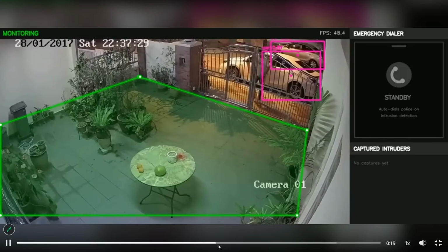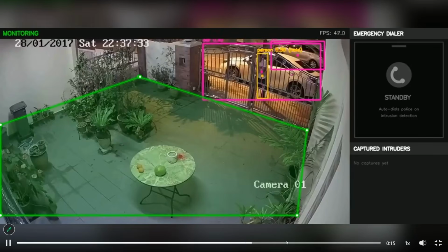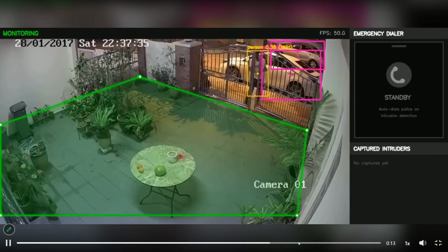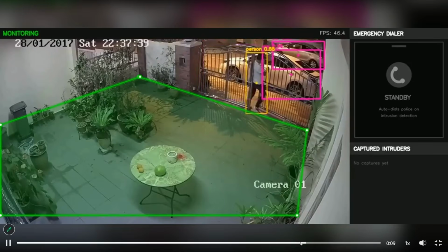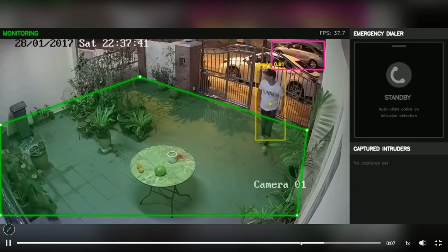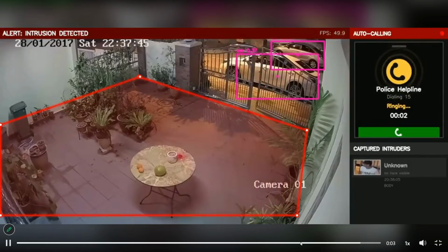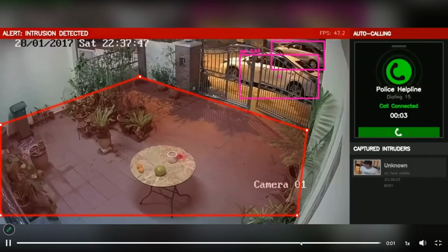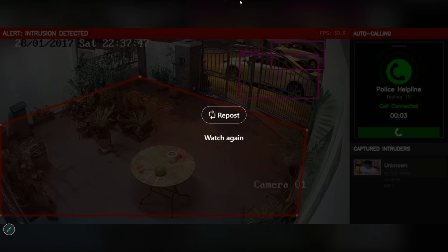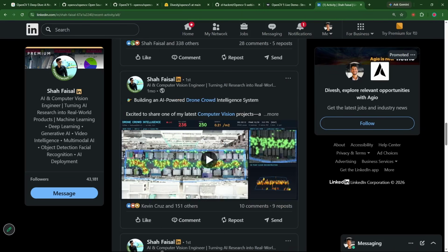So we can see this guy is entering. This guy is trying to break in. All right, this guy is trying to sneak in, and once this guy sneaks in, we will be able to do something. See, it is automatically dialing the police. This is the real automation, right? This is the kind of solutions people want, right? We will see more of these.